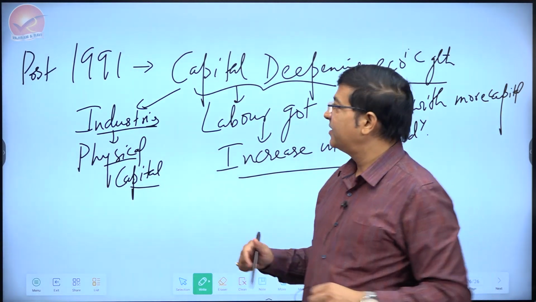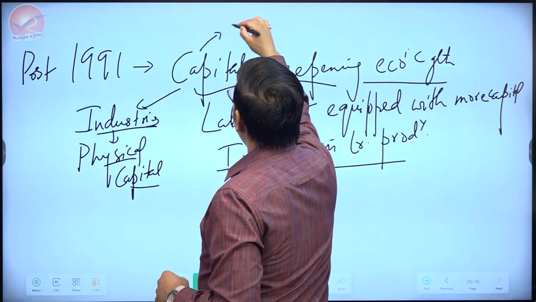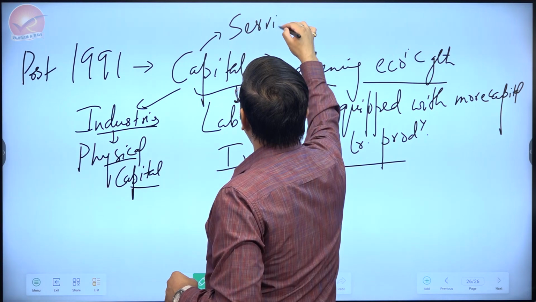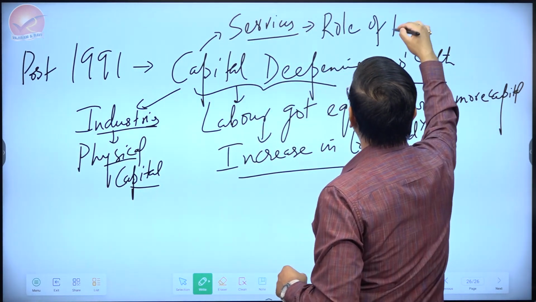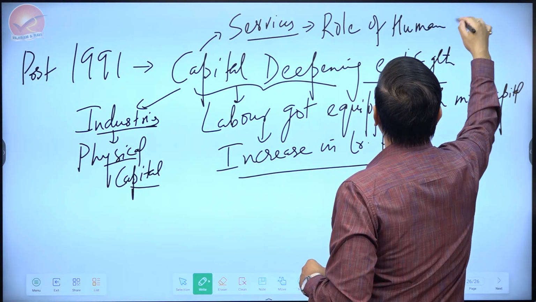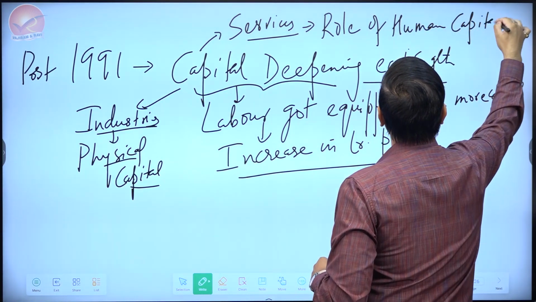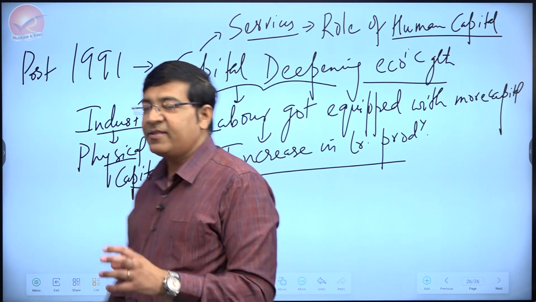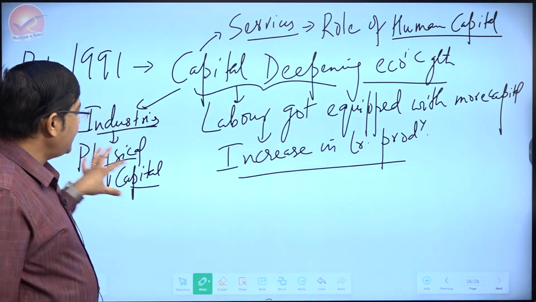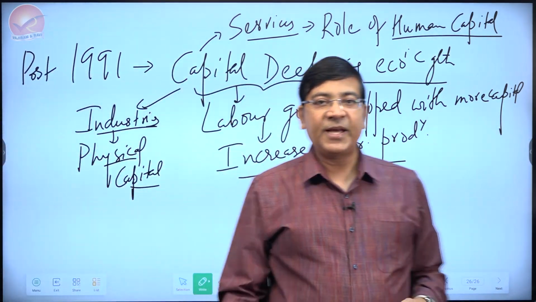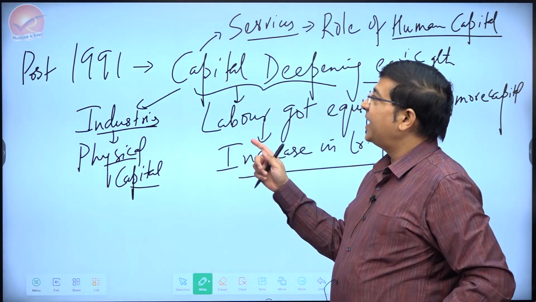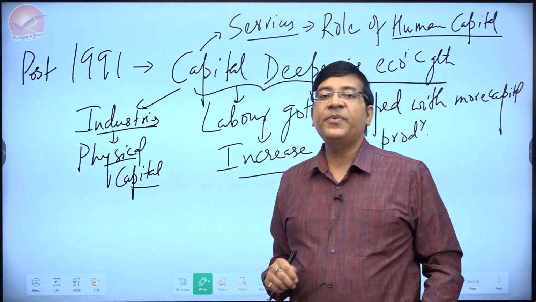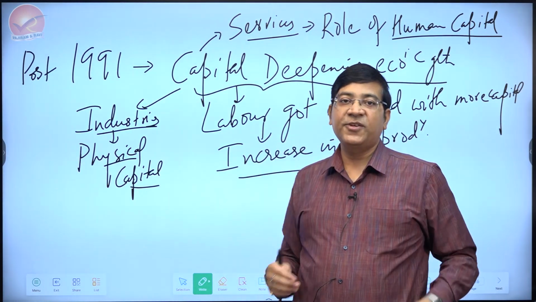They needed skills. With the capital deepening progress in the services, the role of human capital also became important. So the labor productivity has increased, both because more and more laborers are skilled enough to work on physical capital, plus they had more and more human capital. By the way, I don't mean that in industries human capital is not needed. It is needed there also.